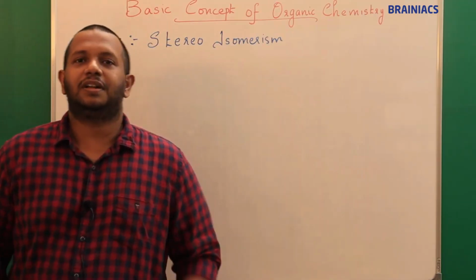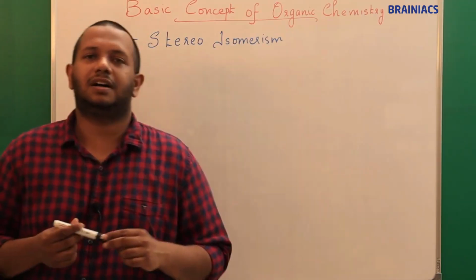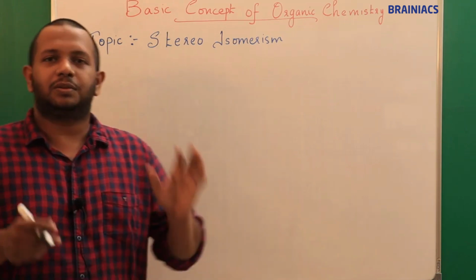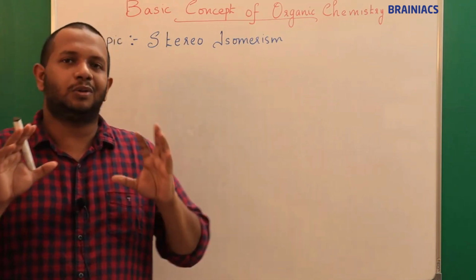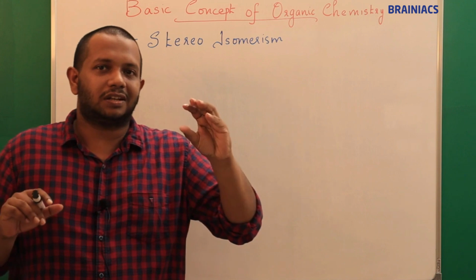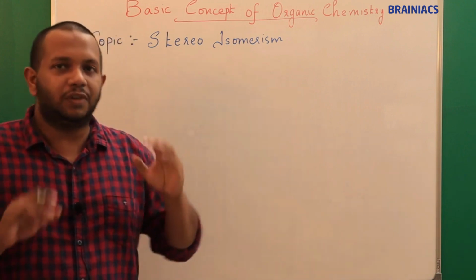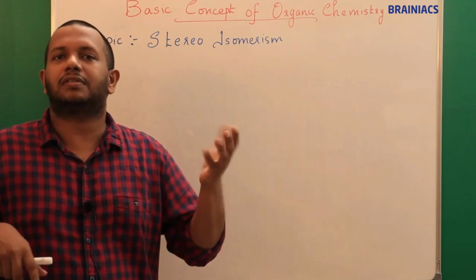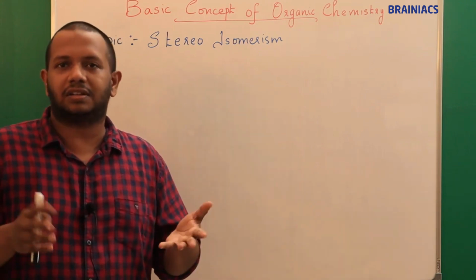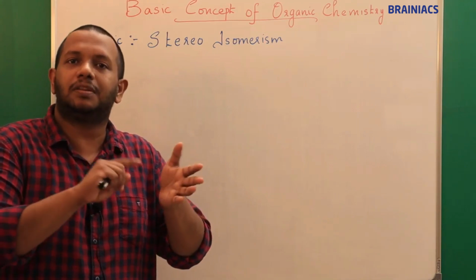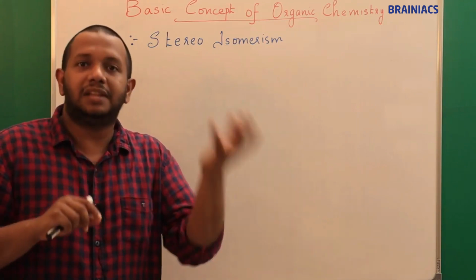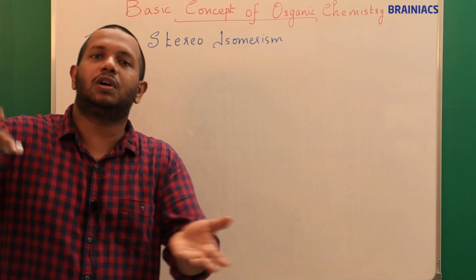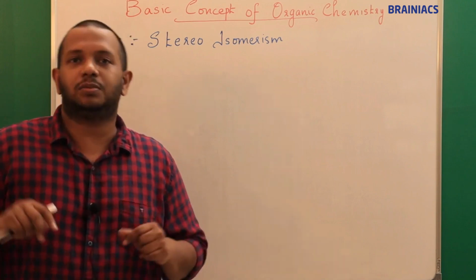My dear students, until now we have learned about structural isomerism. In structural isomerism, you might have noticed that the structure keeps on changing even though the molecular formula remains the same. Correct? Now you can ask, sir, how was the structure changing? We can say it was the principal chain that was changing, and by that the structure was changing. So we called those isomers chain isomers.